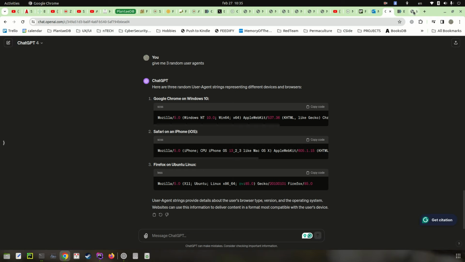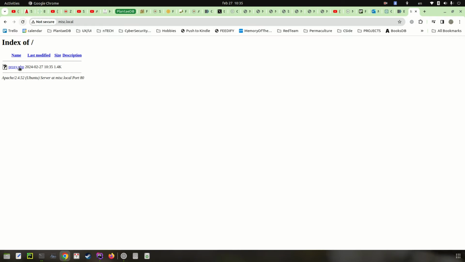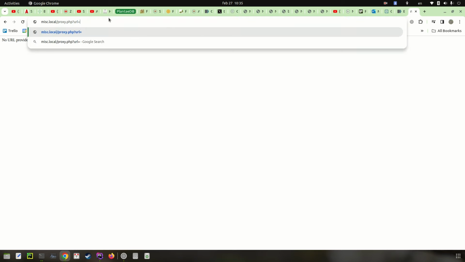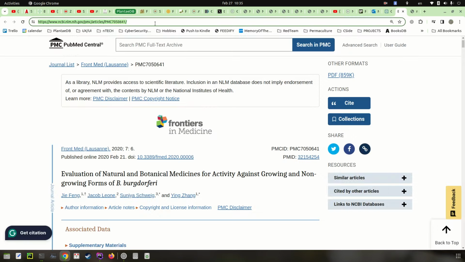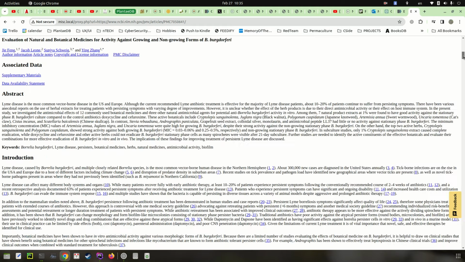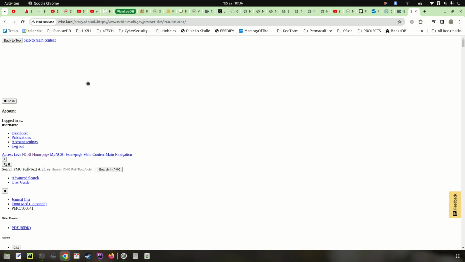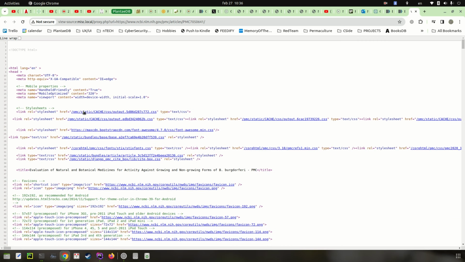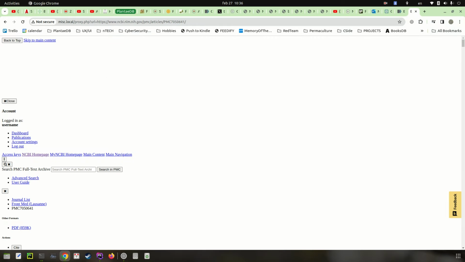Proxy, URL equals, let's take this one. Perfect. It doesn't load some stuff that has relative paths, but we really don't care because they are not needed for this type of job.